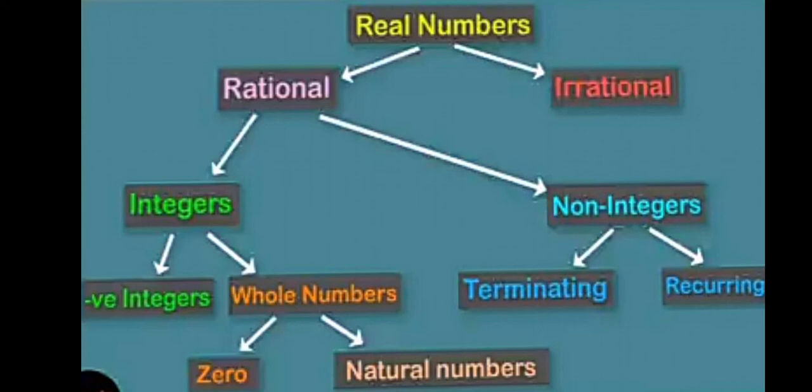Again, whole numbers are divided into 0 and natural numbers. Coming back to the non-integers, that is fractions and decimals, they are divided into terminating and non-terminating. Non-terminating means recurring decimals. I hope it is clear to you all.